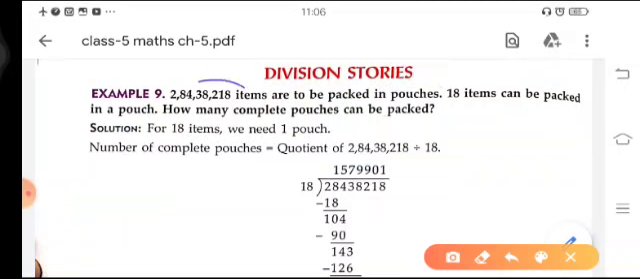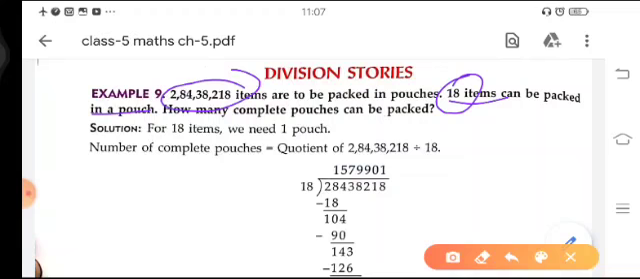2,84,38,218 items are to be packed in pouches. Okay, these are your items and you have to pack them in small pouches. 18 items can be packed in each pouch. It means that you can pack 18 items in one pouch. Okay, in one packet you can put 18 items.